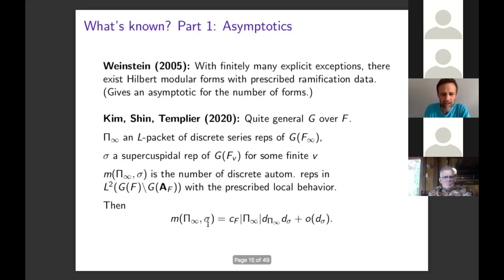And they show asymptotically that the number of such automorphic representations is essentially, up to some constants, the product of the formal degrees of the prescribed representations that they fixed, plus an error term that grows more slowly. So that sort of tells us what to expect asymptotically.